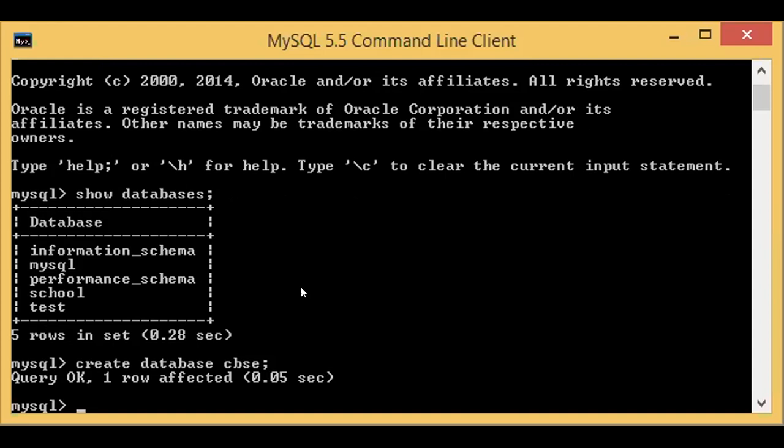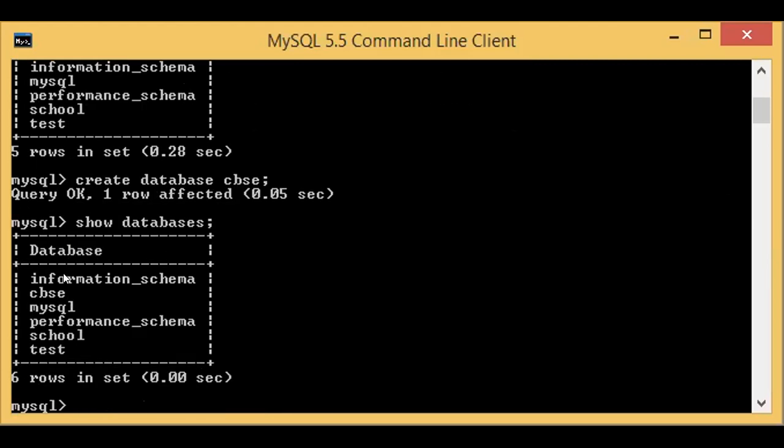Again you use the command show databases. Click the up arrow key on the keyboard, and you can see the previous commands you entered. Show databases. Now you can see CBSE here. Everyone listening or not? CBSE is included, it is now created. Students, everyone, you saw the CBSE? Yes, sir.